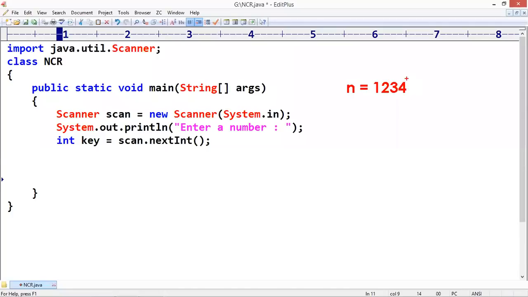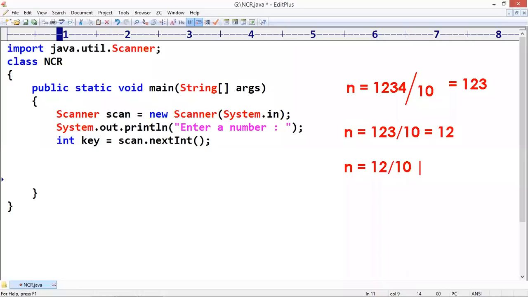1, 2, 3, 4. Whenever you divide by 10, you will get the answer 1, 2, 3. So one digit gone. Next, n is equal to 1, 2, 3. You repeat the same loop, you just divide by 10. The result is 1, 2. Second digit gone. Next, 12 divided by 10, only one time. Third digit gone. Next, n is equal to 1 by 10. Output will become 0.